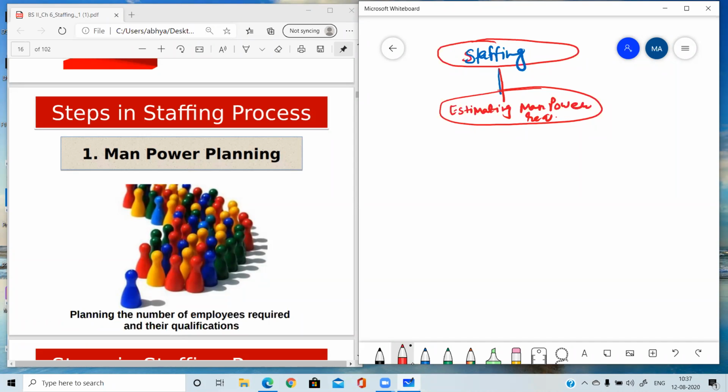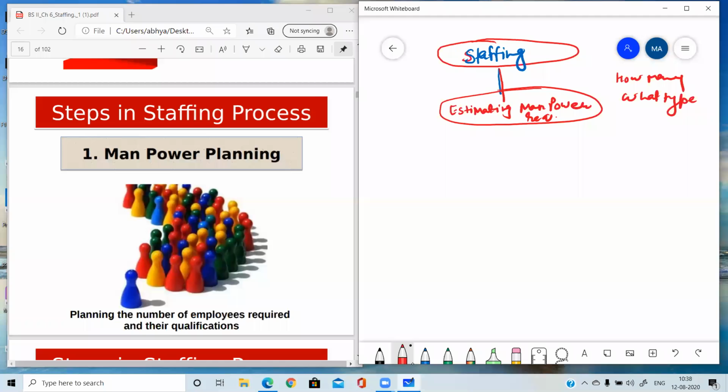It means understanding how many persons are needed and of what type. Type means what will be their qualifications, skills, their experience, etc., to fill the positions in the organization.